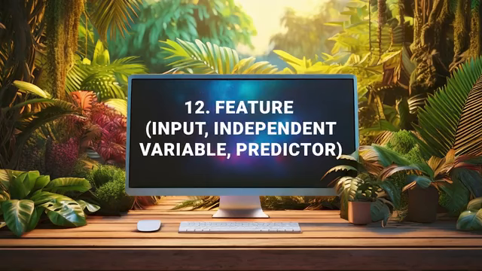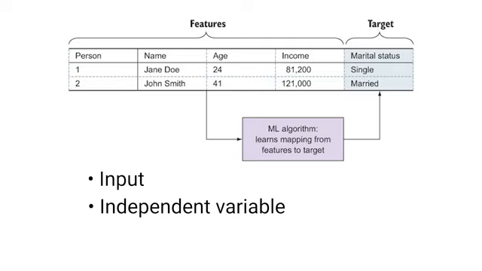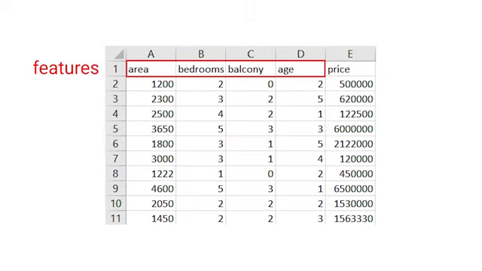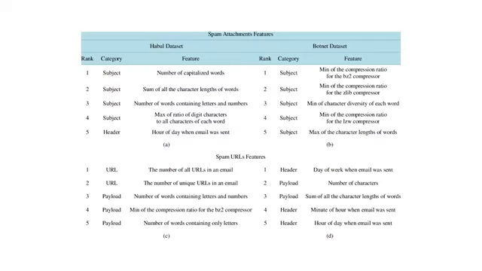A feature, also called a predictor variable, input variable, independent variable, or attribute, is a specific piece of information or characteristic used as input for a machine learning model. Essentially, it's any measurable property that helps the model make predictions. For example, in a house price prediction model, features might include the square footage, number of bedrooms, location, and age of the house. For an email spam detector, features could include the number of capitalized words, the number of URLs in the text, or whether the sender is in your contacts. The selection and engineering of relevant features, sometimes called feature extraction or feature design, is often crucial to a model's success, as they need to capture the important aspects of the data that relate to the prediction task.